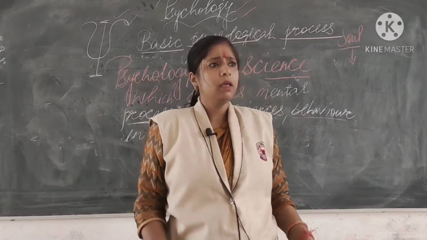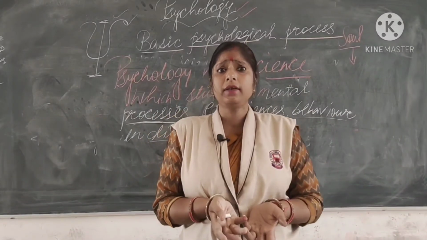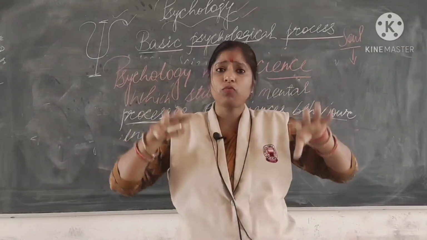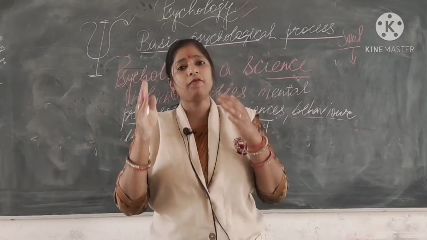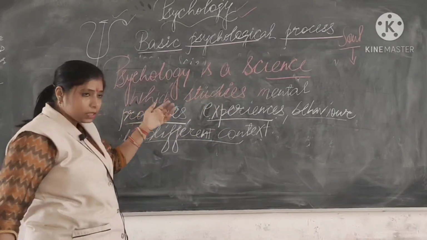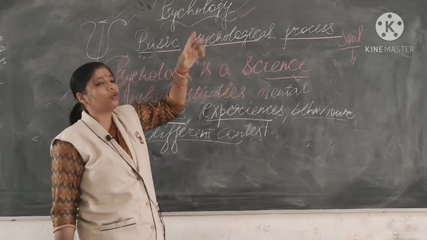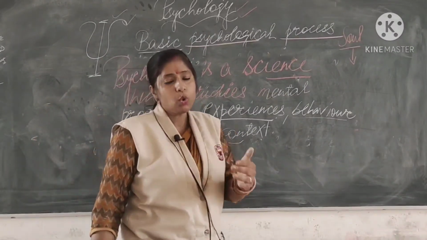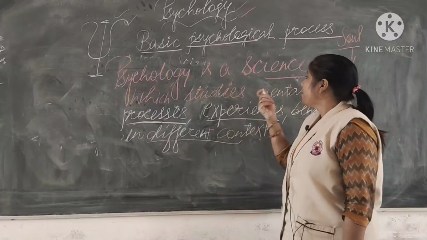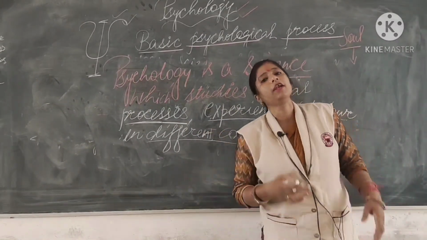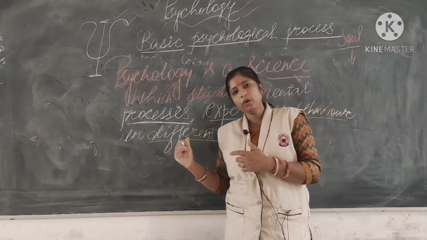But I have already cleared that psychology is a science, and many experiments were done on this subject, and finally we have the definition. Still in psychology, what is going on? Experiments are going on. So now we will understand mental processes, experiences, behavior and different contexts. Fine, I'll clear this now.